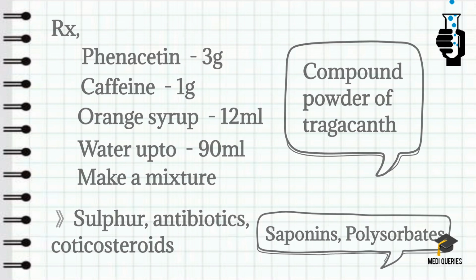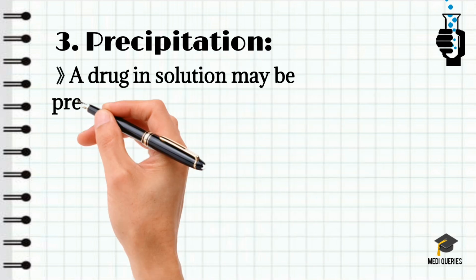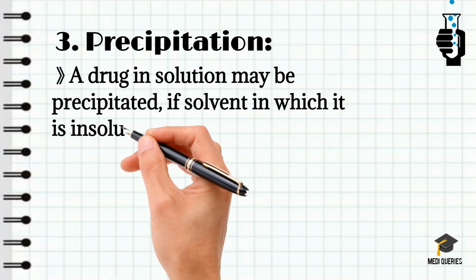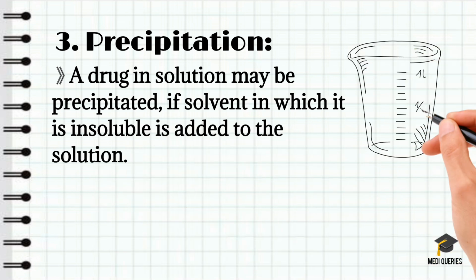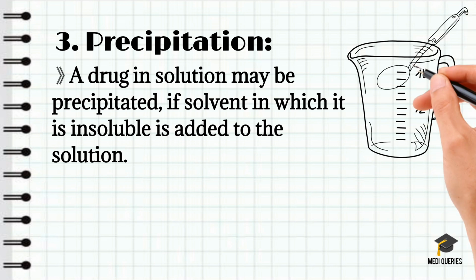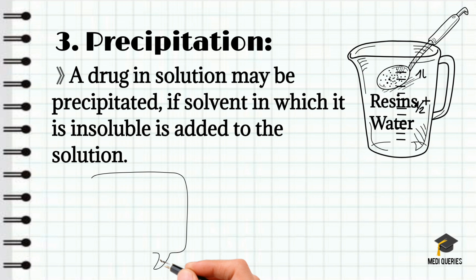And the next one is precipitation. This is another type of physical incompatibility seen in prescriptions. Here a drug in solution may be precipitated if a solvent in which it is insoluble is added to the solution. Example, resins are insoluble in water.